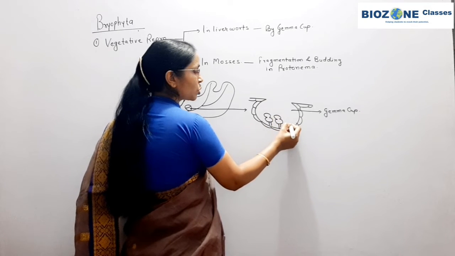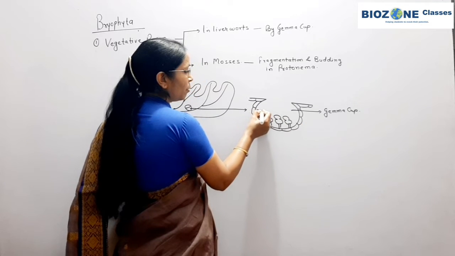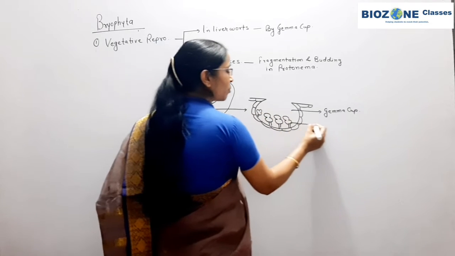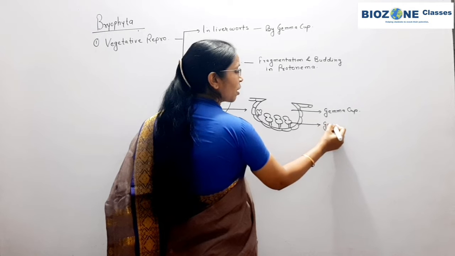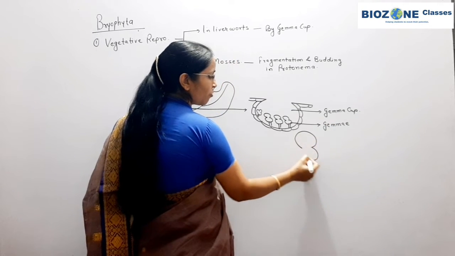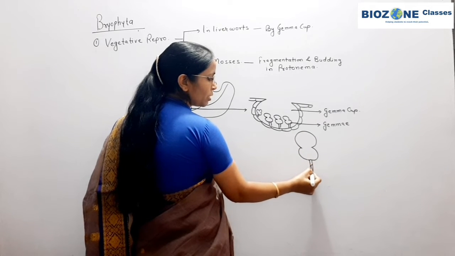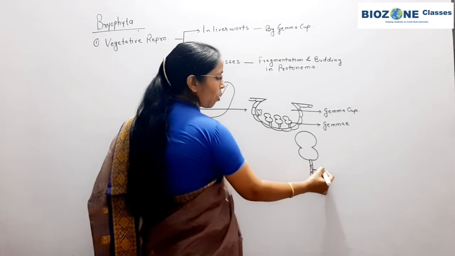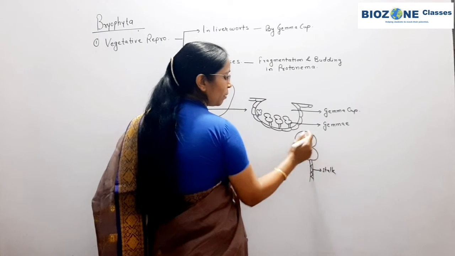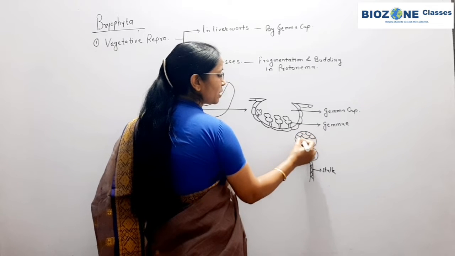Inside this cup-shaped structure stalked gemmae are present. So stalked, or receptacles, with receptacles a number of stalked structures are present. These structures are called gemmae. Individually, if you observe the structure of a gemma, each gemma appears like this. It shows a multicellular stalk and a multicellular body, the entire body showing multiple cells.